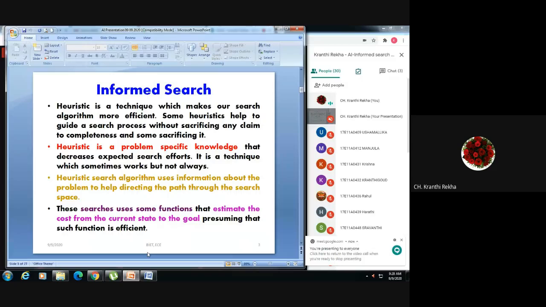In that, whatever categories we have seen, like breadth first search or depth first search, every method has its own way. In breadth first search, we expand the shallowest node, whereas in depth first search, we expand the deepest node.